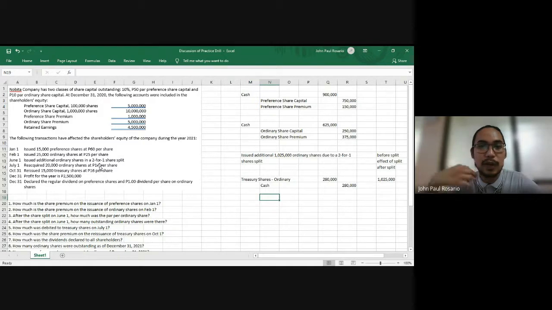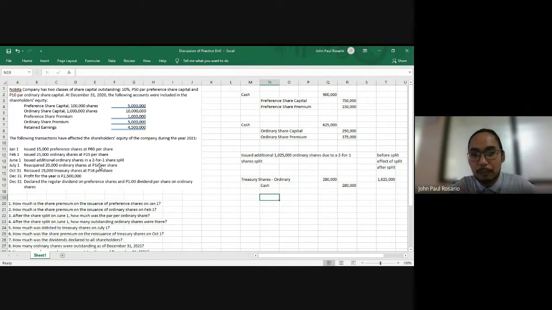Just like when you are issuing ordinary shares or preference shares, wherein the excess of the issuance price over the par value is credited to share premium. So again, if you reissue your treasury shares above their cost, any excess will be credited to share premium.